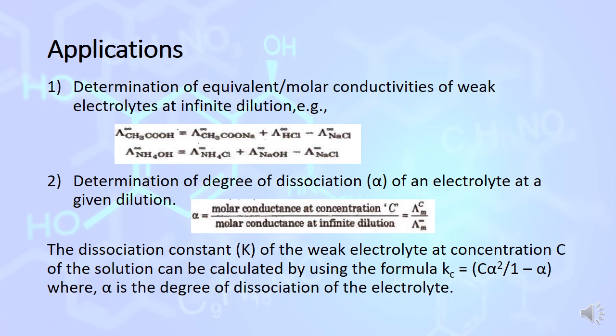The second application is to find the degree of dissociation of an electrolyte at a given dilution. Alpha is the degree of dissociation. It is known as the ratio of the molar conductivity at concentration C and the molar conductivity at infinite dilution. And as we know, alpha is the degree of dissociation, so we can calculate the dissociation constant Kc, which is equal to C alpha square over 1 minus alpha. C is the concentration, alpha is the degree of dissociation.